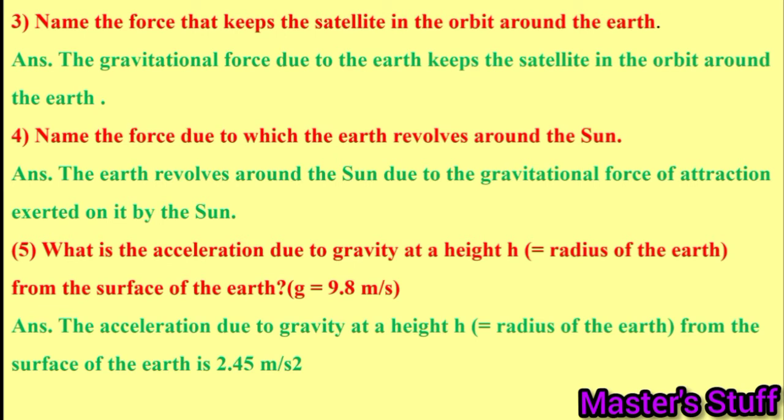What is the acceleration due to gravity at a height h from the surface of the Earth? Here the value of g is given as 9.8 meter per second square. The acceleration due to gravity at a height h from the surface of the Earth is 2.45 meter per second square.